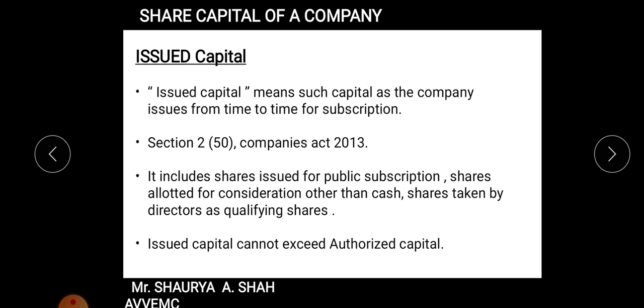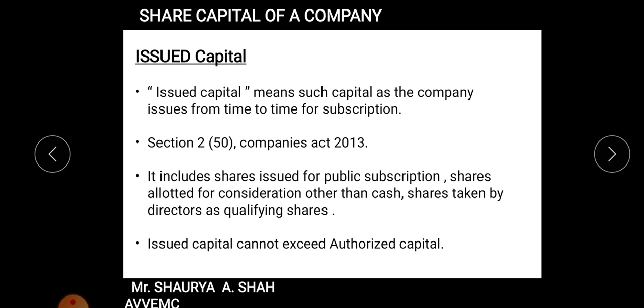Again, this includes shares which are issued for public subscription, that is issued to public, and shares allotted for consideration other than cash, right? Many a times, as a company, instead of paying cash to the stakeholders or creditors or debenture holders, you are giving them the shares of the company.